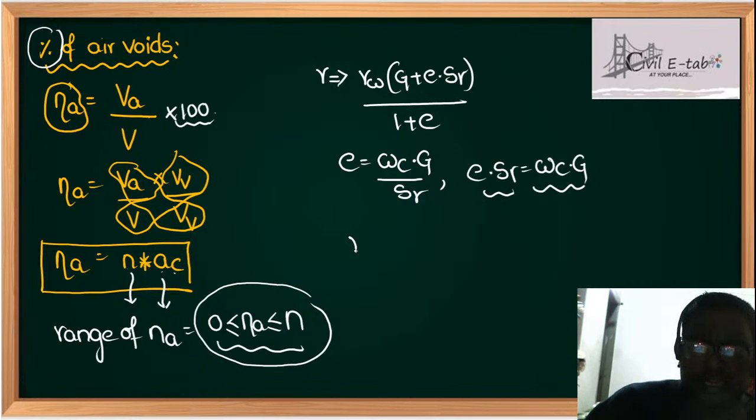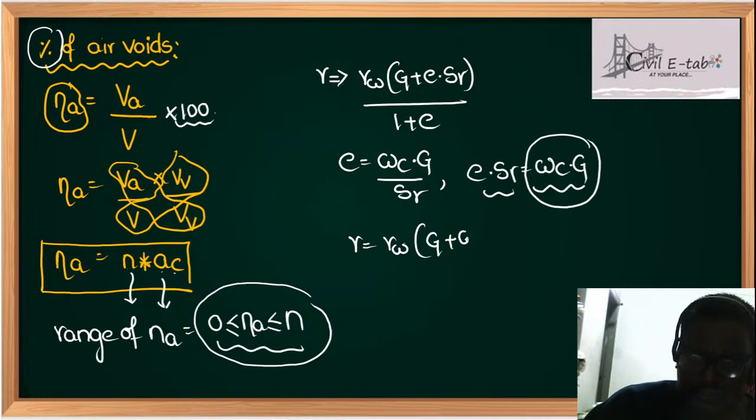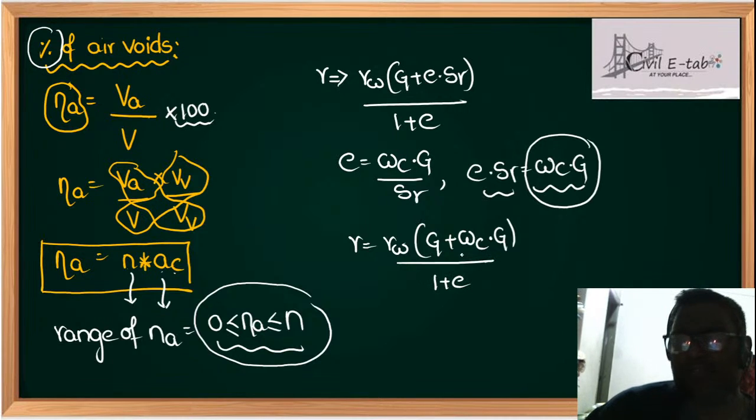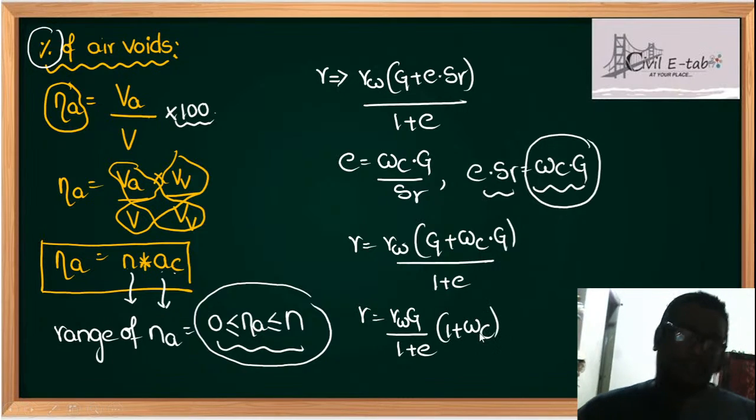So if I write here gamma is equal to gamma W into G plus ESR, what is ESR, students? ESR is nothing but water content into G. So you can write it as G plus water content into G upon 1 plus E. If I take G common, it can be written as gamma W into G upon 1 plus E, into 1 plus water content. This is very important.